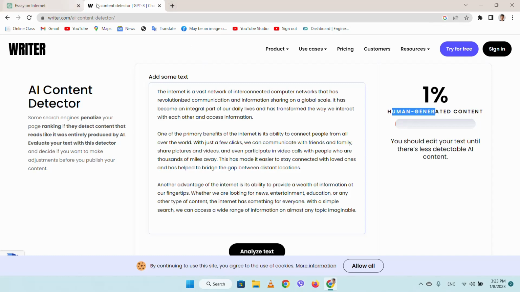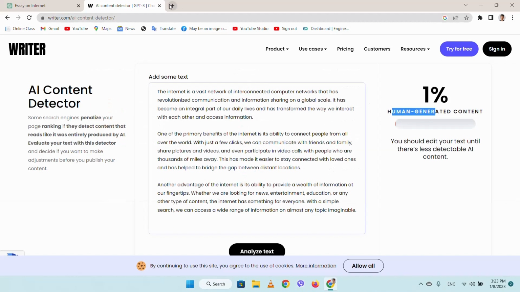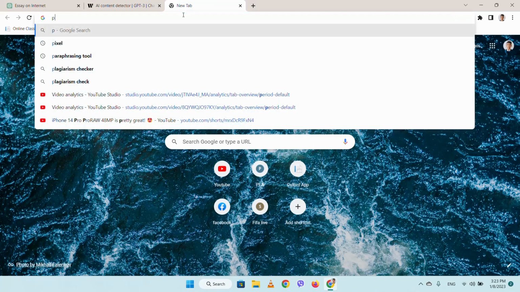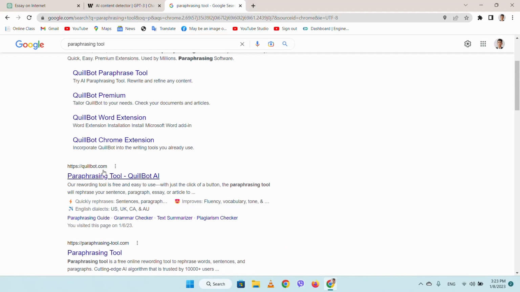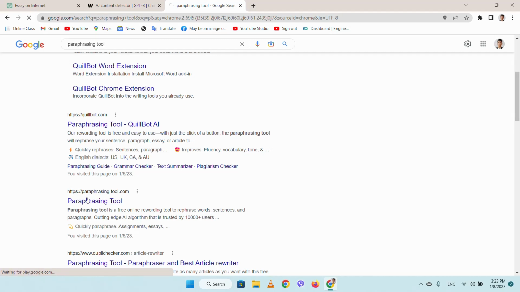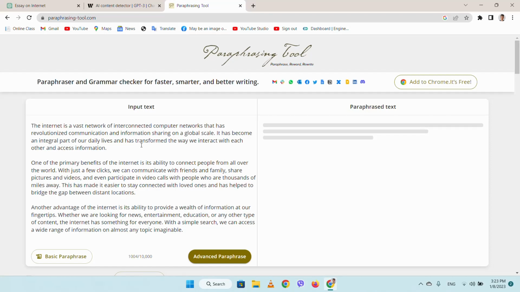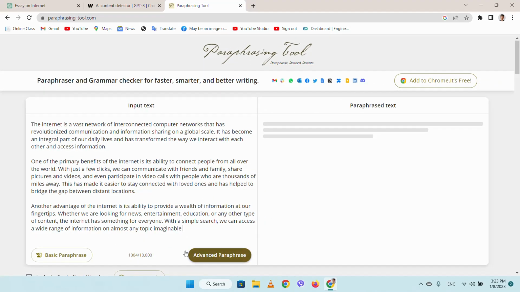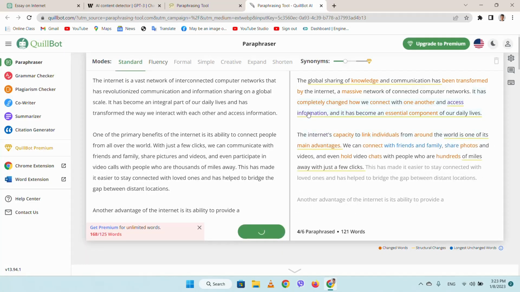Okay, so you need to go on ChatGPT and copy this content. And in order to make this human generated content, you need to paraphrase the text. To paraphrase, you need to go on a paraphrasing tool, any of the websites. Suppose I go on paraphrasingtool.com. Here you can paste your text and press basic paraphrase or advanced paraphrase. I will do advanced paraphrase, and here you can see it is paraphrasing, and it is taking time.